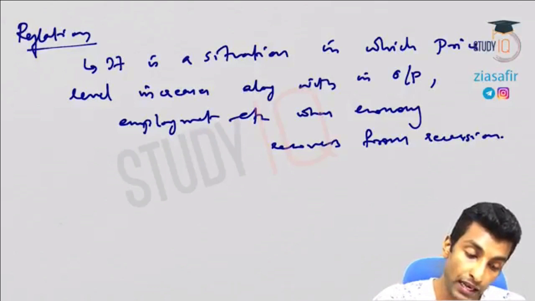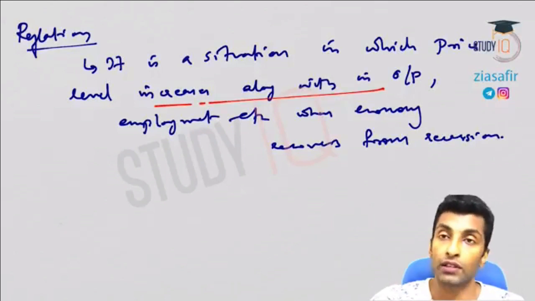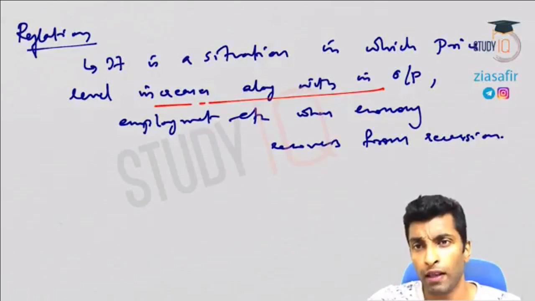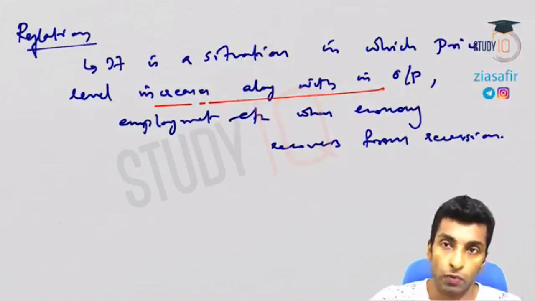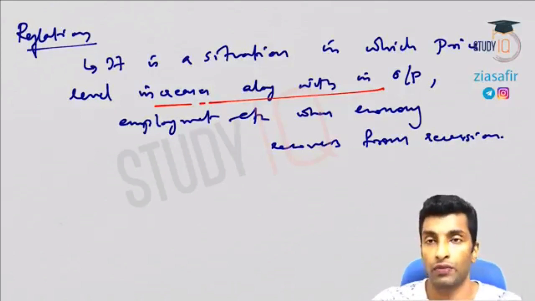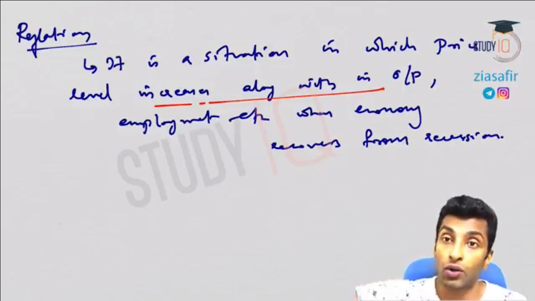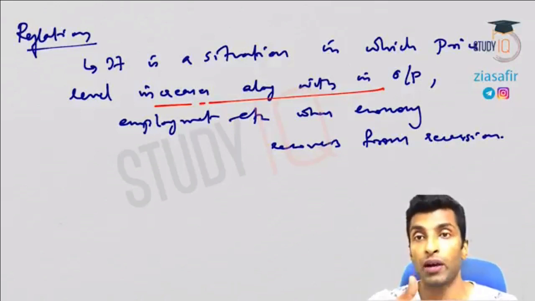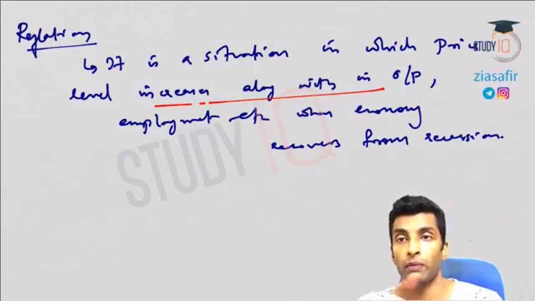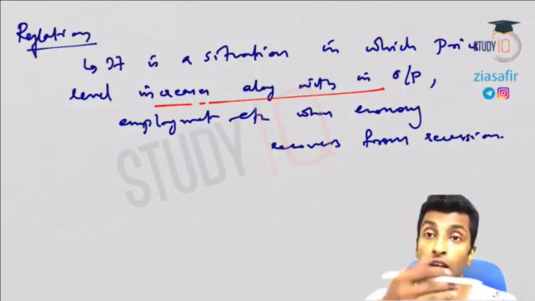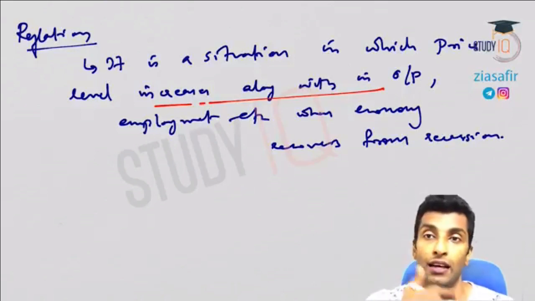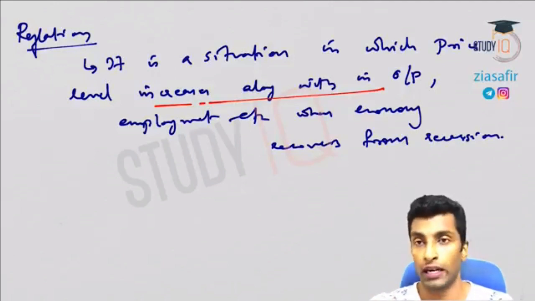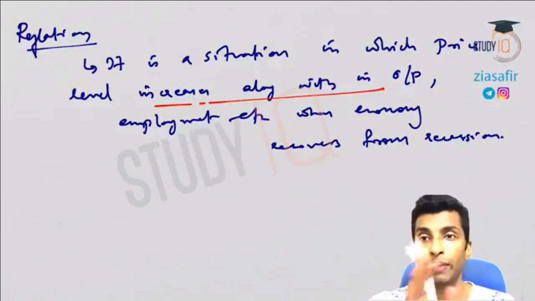It is a situation in which price level increases along with output. It is actually inflation because price level is increasing, and output is also increasing. This is what you can see in case of inflation also. But here it is coming out of recession. Earlier it was coming out of a normal situation. During a normal situation the price is increasing, that is inflation. During a recession time, what is happening, that is reflation. Both are actually simple. The process is simple. The timing is different.